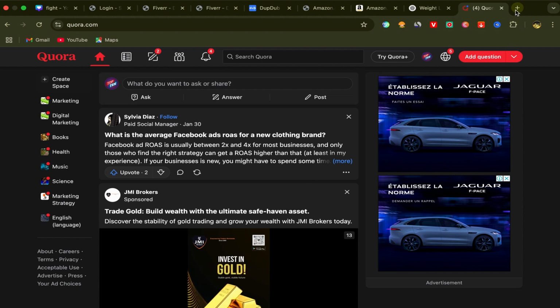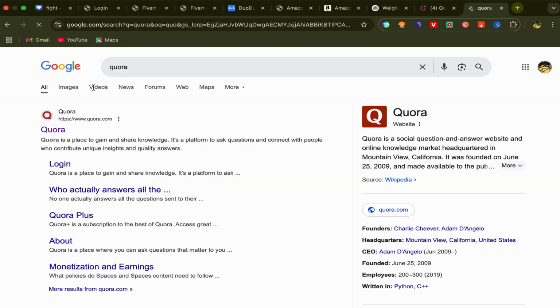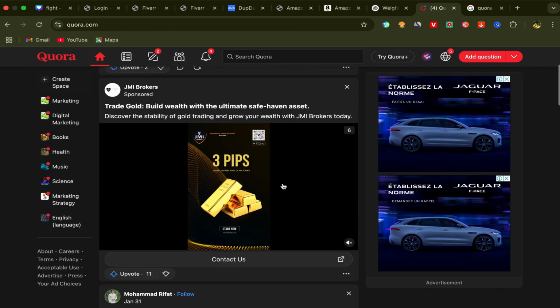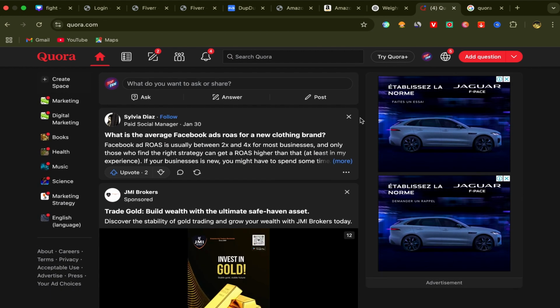If you don't have one, that's fine. Just go to Google, search for Quora, and click on the first link, then sign up using your email address. The sign up process is super easy and simple. You will just use your email address to create an account, and after you finish, this will be your home page, and you should have an account like this one. You can get so much free traffic from Quora if you do it right and if you follow the steps that I'm sharing with you in this video.